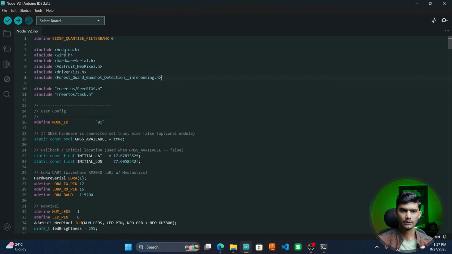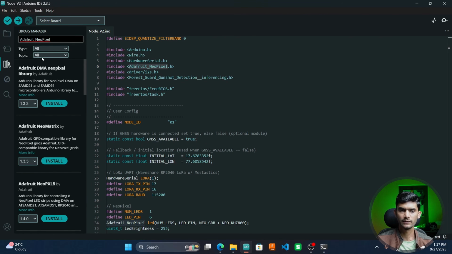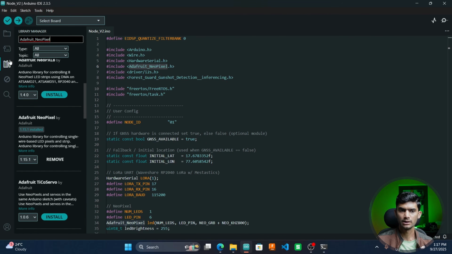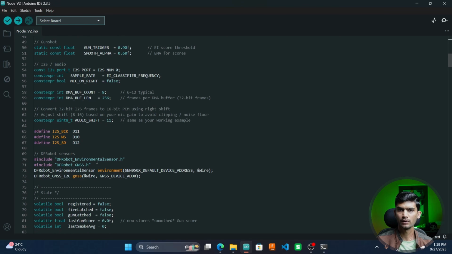After this, you need to install a few libraries, Adafruit NeoPixel. I'll just copy this, go to library manager, and I'll search for this library. We need to just install this. Similarly, I'll install GNSS and environmental sensor library. For that, you need to download the library zip file and import it as add zip libraries, similar to the Edge Impulse library that we have done.